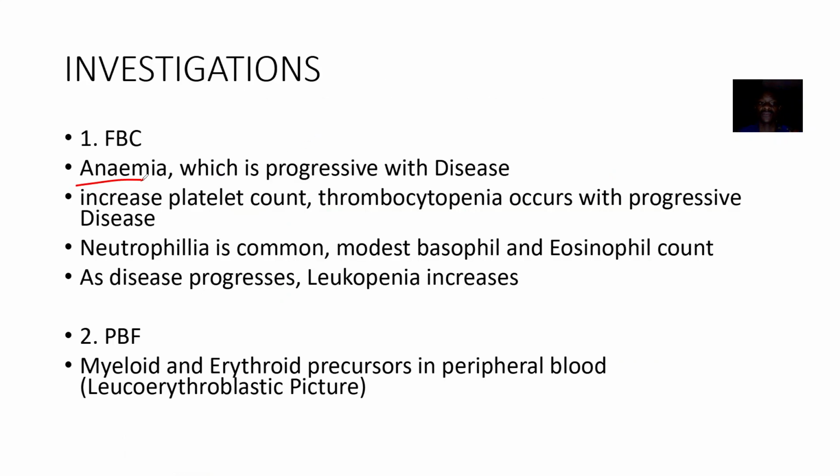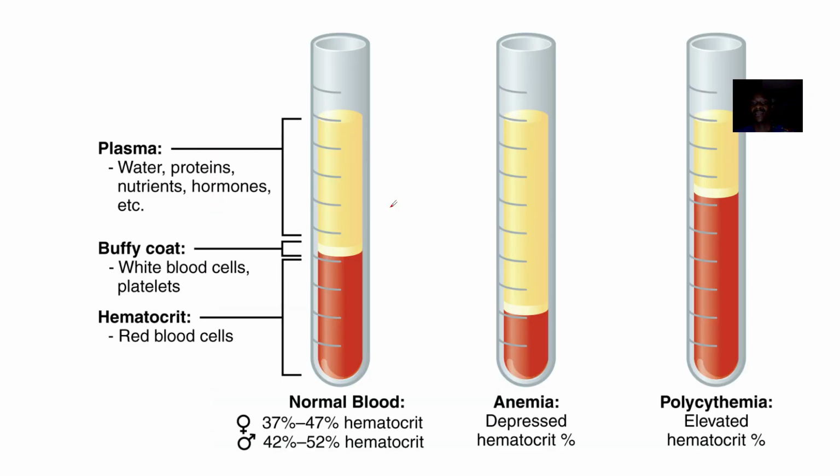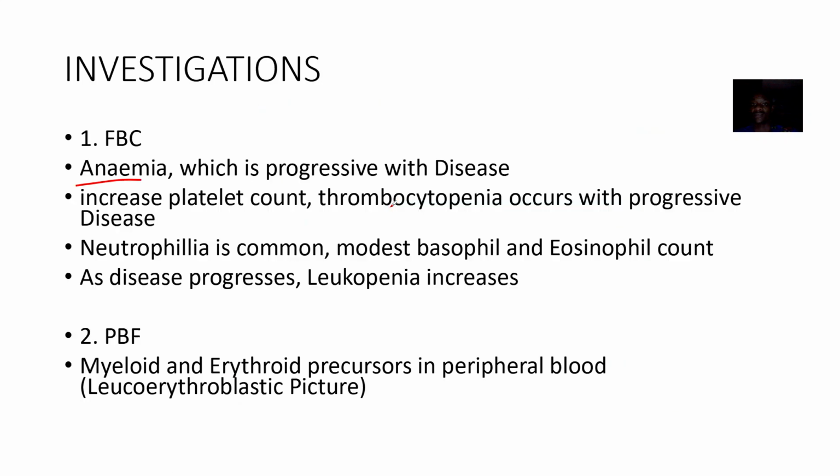Most of the time you see anemia, which is progressive with disease. There's increased platelet count. So thrombocytopenia, okay, sorry. Increased platelet count should be thrombocytosis. Sorry, this was a typo, right?